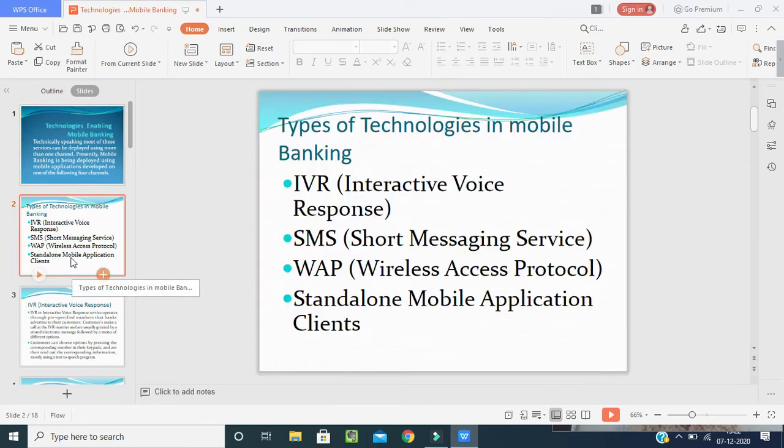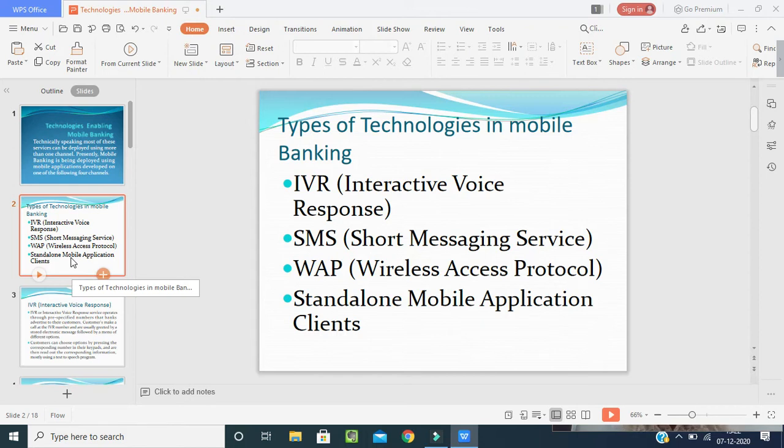The first one is IVR, interactive voice response. Second, SMS, short messaging service. Third one, WAP, that is nothing but wireless access protocol. The last one is standalone mobile application clients.